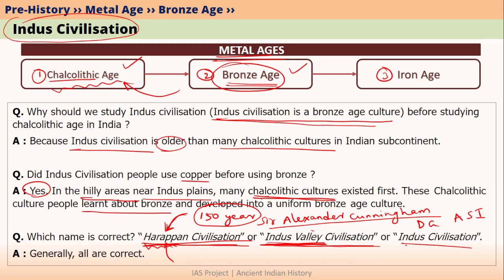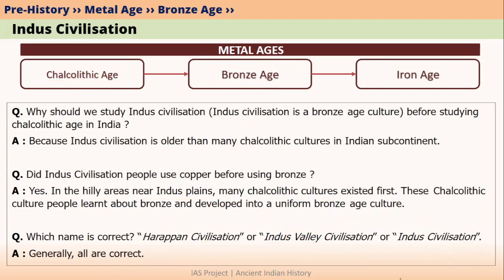That is why they renamed the civilization as Indus Civilization instead of Indus Valley Civilization. So as of today, Indus Civilization would be the perfect name to call this civilization or this culture. However, even if you write Harappan Civilization or Indus Valley Civilization, it is still okay. And now you know how these names came.